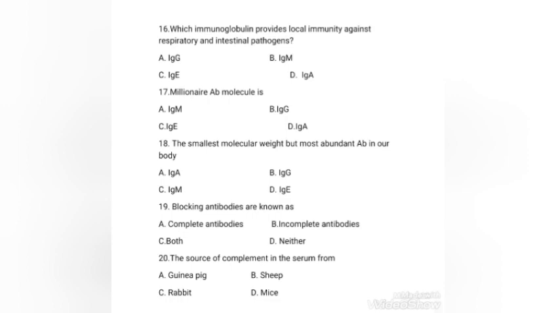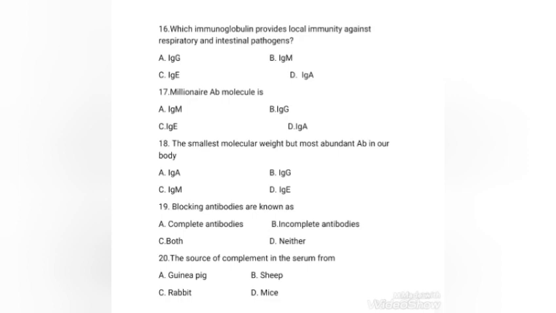Next question, which immunoglobulin provides local immunity against respiratory and intestinal pathogens? IgG, IgM, IgE, IgA. The right answer is option D, IgA, which provides local immunity against respiratory and intestinal pathogens. Next question, the millennial antibody molecule is IgM, IgG, IgE, IgA. The right answer is option A, IgM.